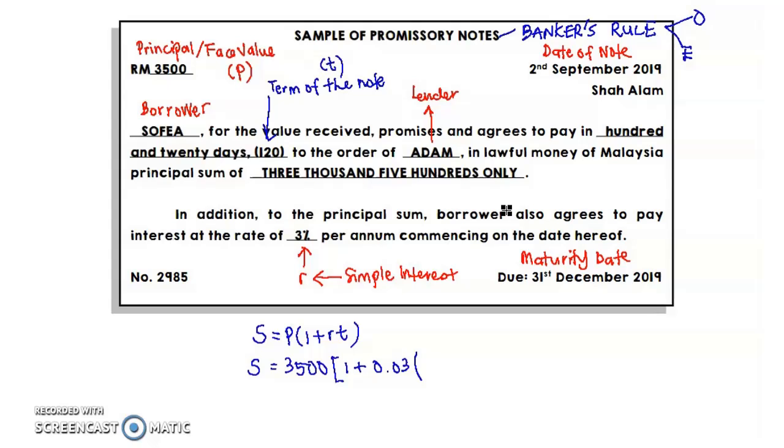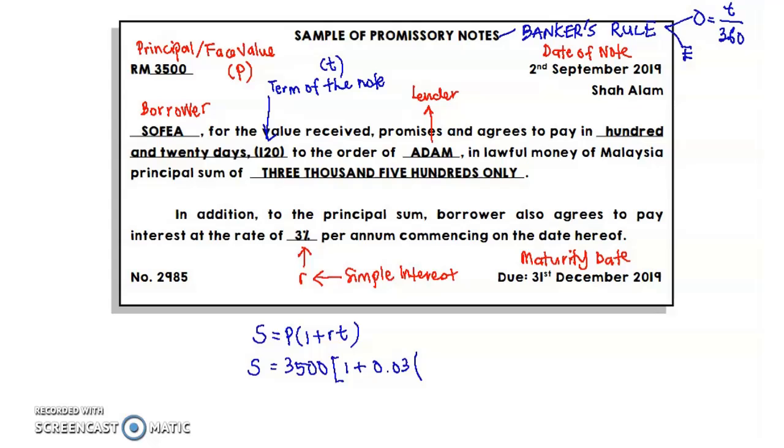Exact time means we follow the number of days in that particular month, and for ordinary simple interest, T is divided by 360. So don't get confused with the previous simple interest topic. When you answer questions on promissory note and bank discount, make sure you apply banker's rule.